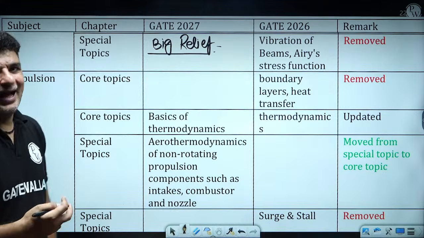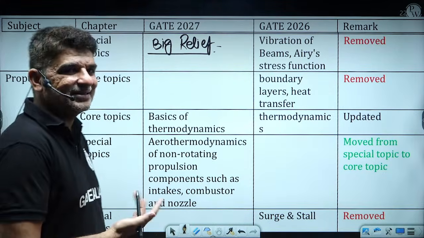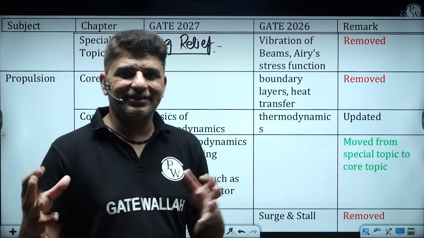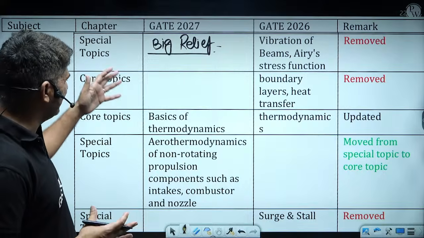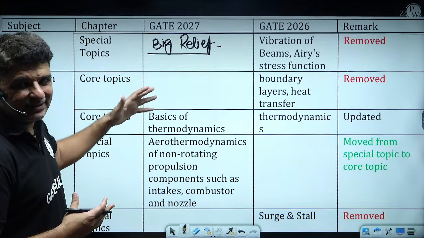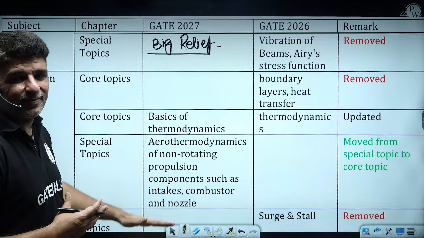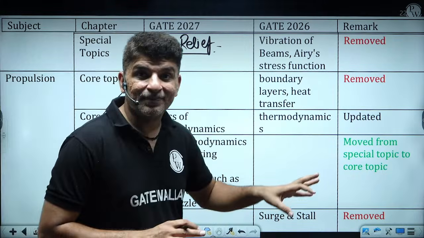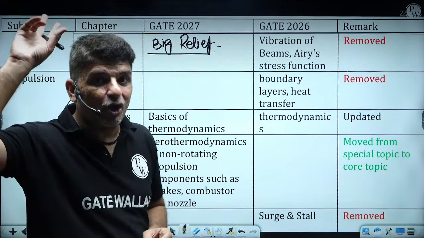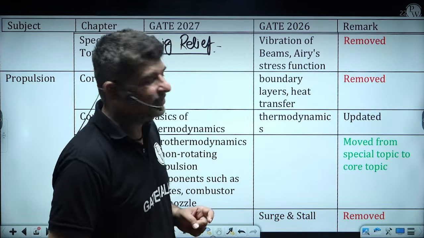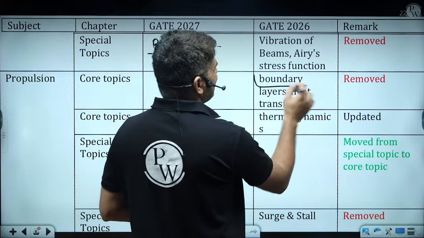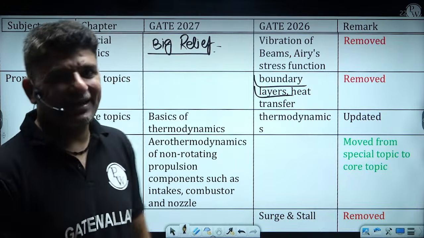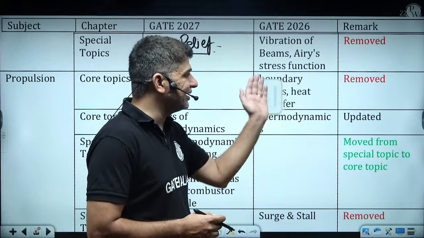Now let's go to the last subject, that is propulsion. Under propulsion there are basically two subjects. One is the basic thermodynamics, and the second part is the applied part of it. In fluid mechanics, the boundary layer has been removed now, and also the heat transfer.